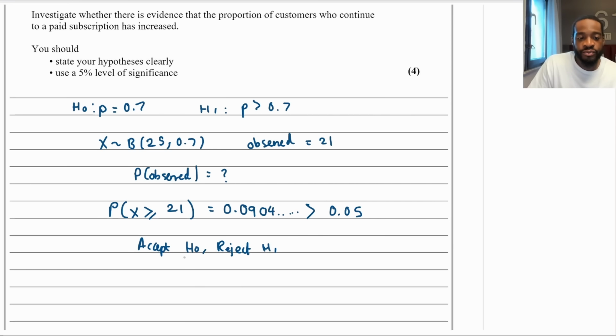So what you're going to do is say, there is insufficient evidence at the 5% level of significance that, and what was the context again?